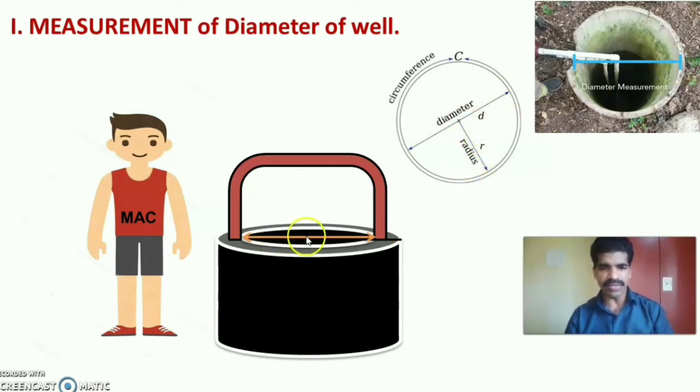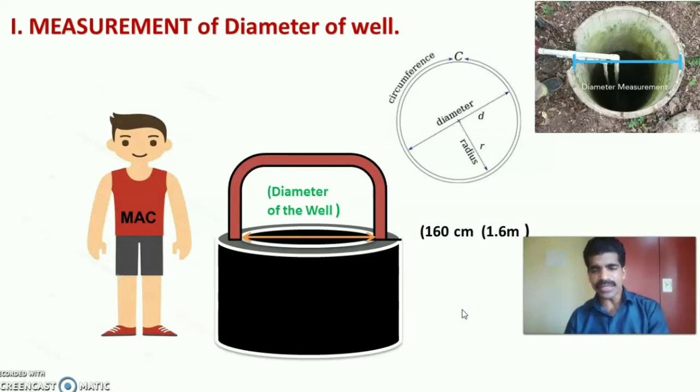Now he has measured with the rope the inner circle of the well, that is the diameter of the well, and he has got 160 centimeters, that means 1.6 meters. When we convert centimeters into meters, 100 centimeters is 1 meter. That means 1.6 meters is the diameter of the well.